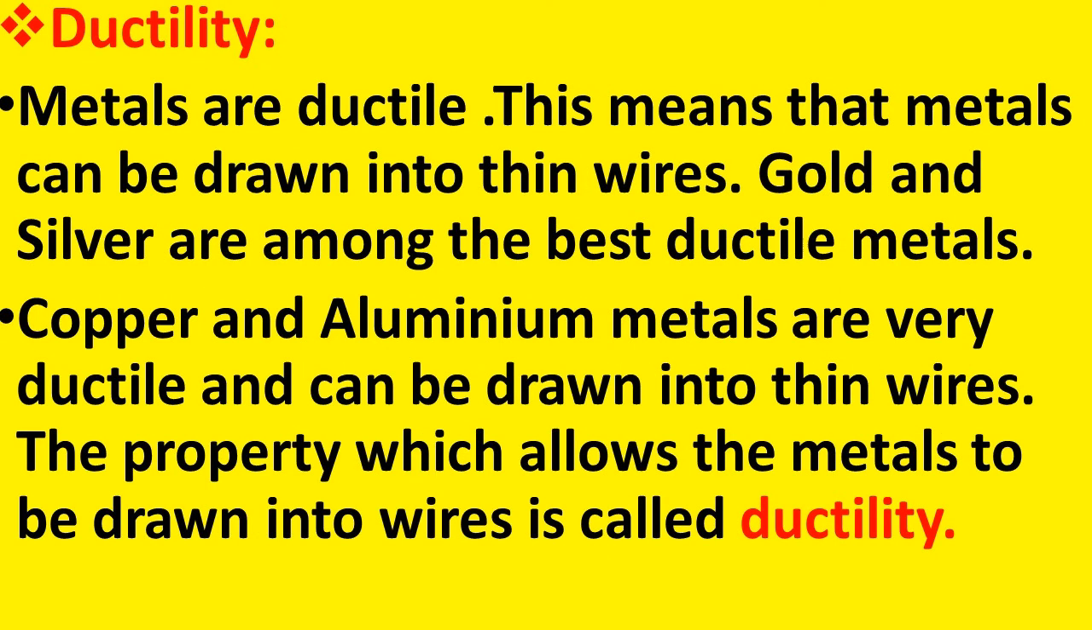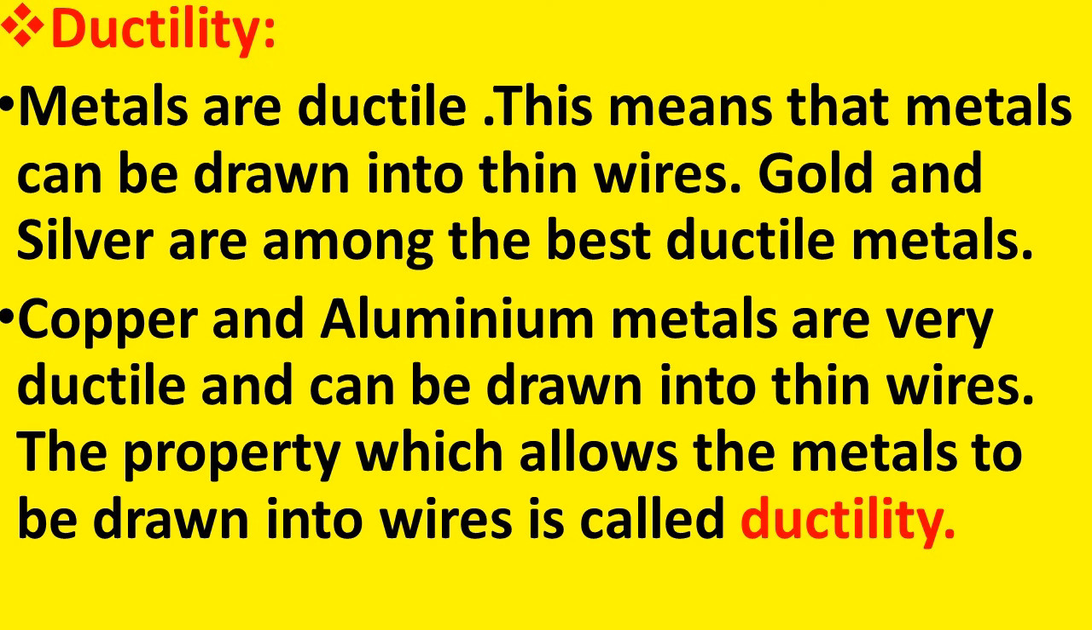Now we will discuss the second property known as ductility. Metals are ductile. What does it mean? It means that metals can be drawn into thin wires. Gold and silver are among the best ductile metals. So what is the meaning of ductility? Ductility means that metals can be drawn or stretched into thin wires.